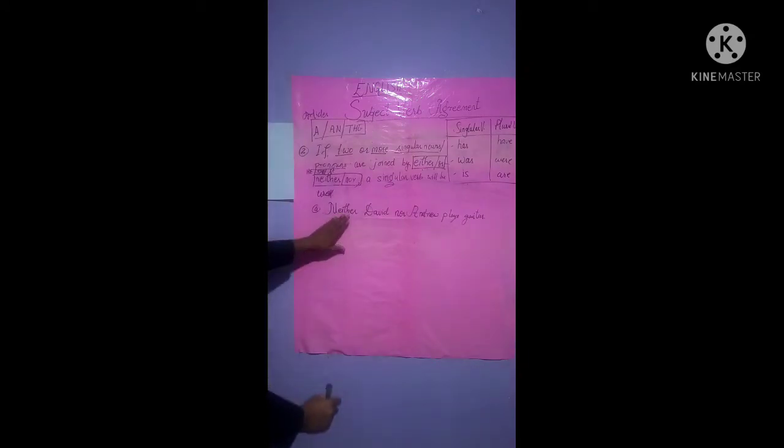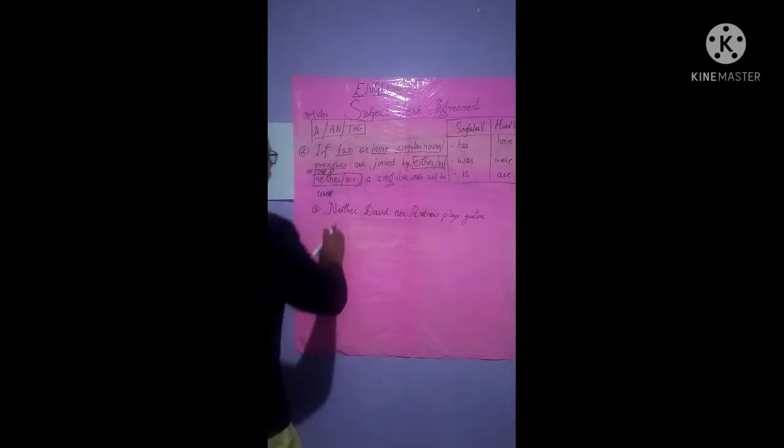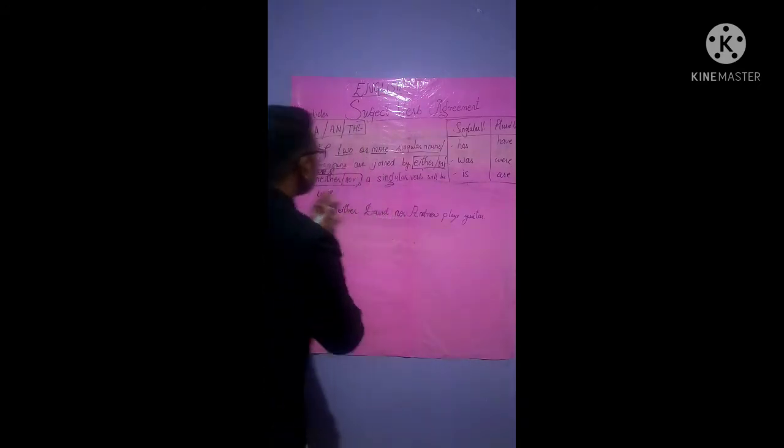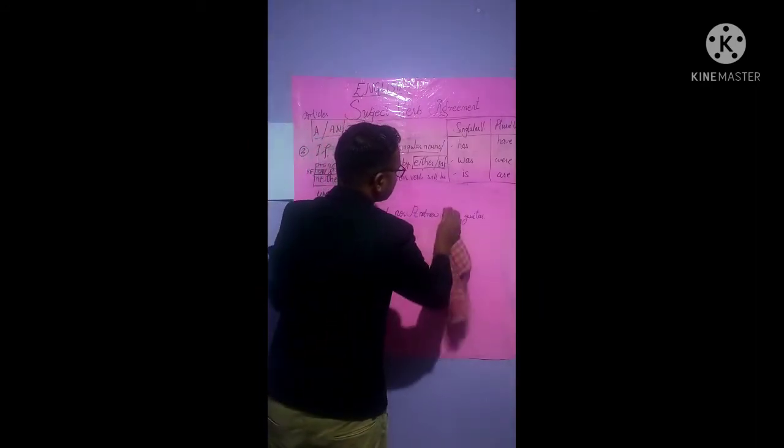See here, neither David nor Andrew plays guitar, isn't it? Now here it's a good sentence, isn't it? But then in order to fulfill the rule, we will modify it in a small manner, all right? See, neither David nor Andrew plays guitar.